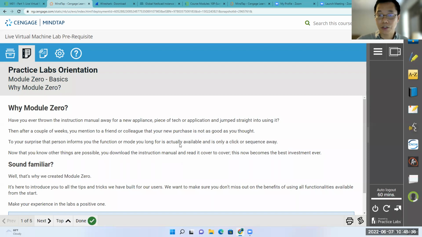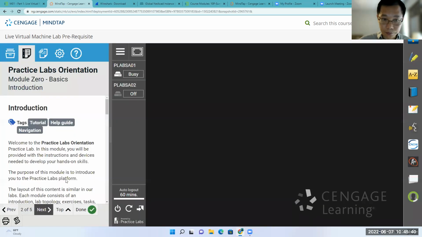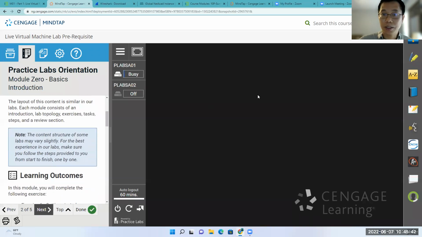You have the instruction on the left here, you have next. On the left, you find the instruction, and on the right, you see the virtual machine here. And in the middle, you have the pane to control the computer. You see for this one, the lab is turned on here.